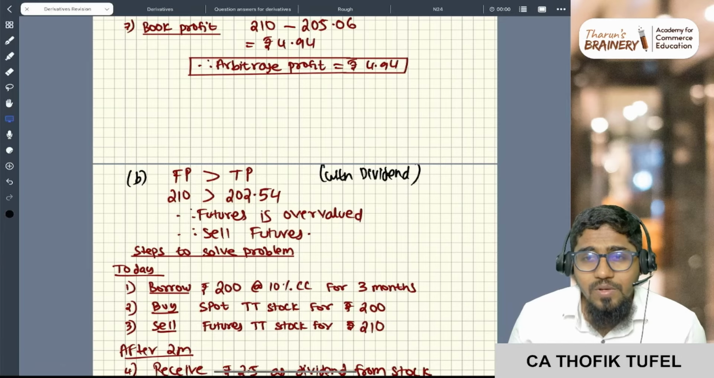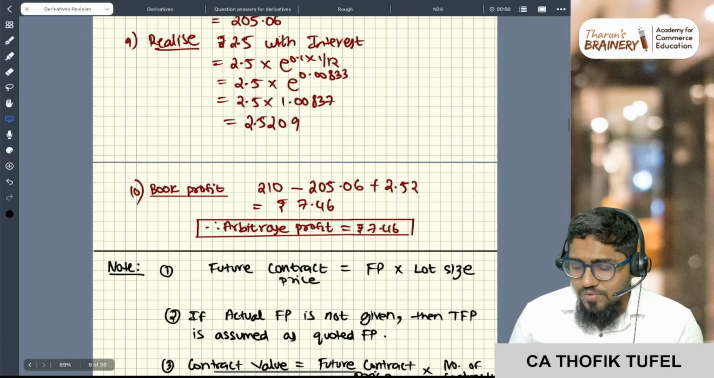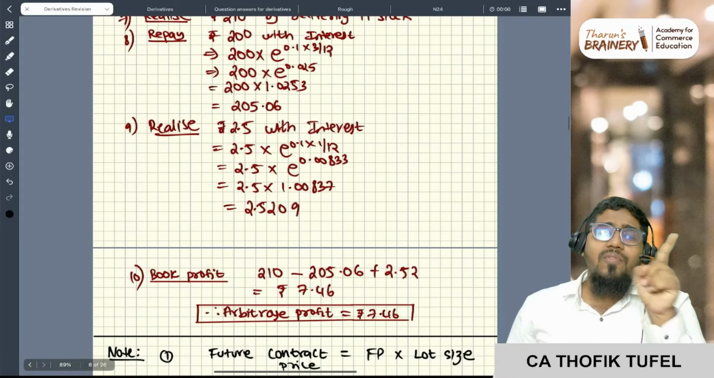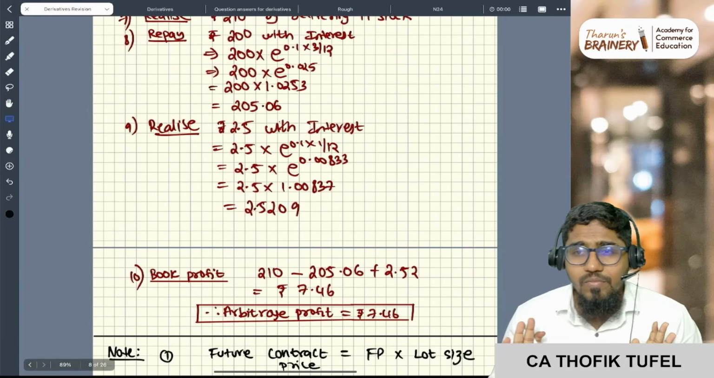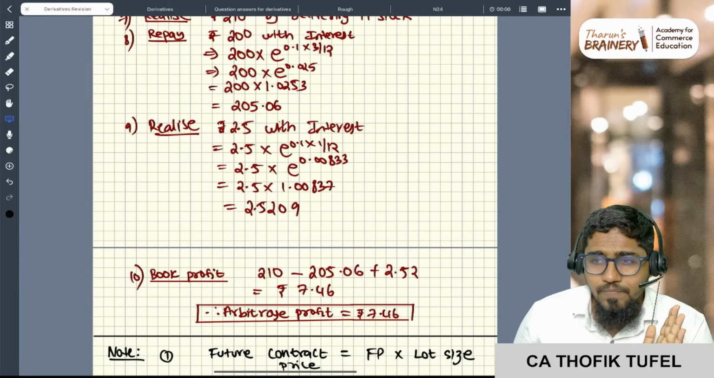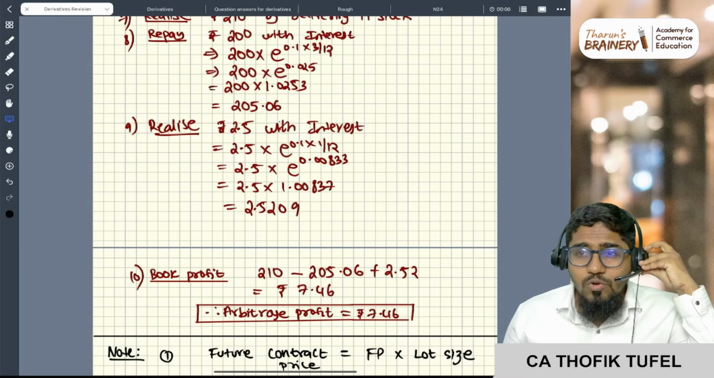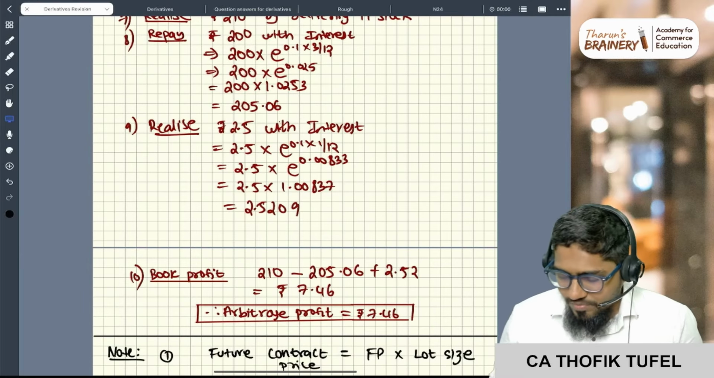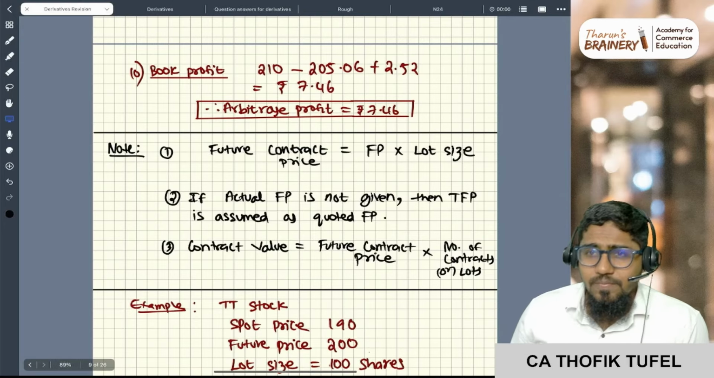Shortcut. Super. Okay, so this is how you have to solve the arbitrage problem if dividend is given. Clarity? Till here I hope you guys are getting the clarity, right? Now next one.